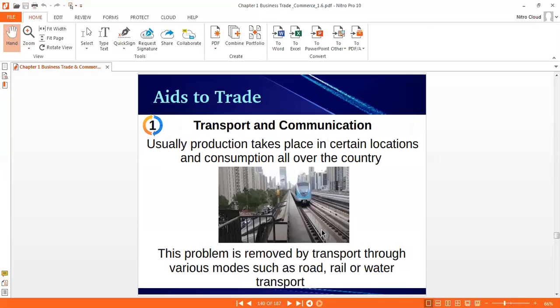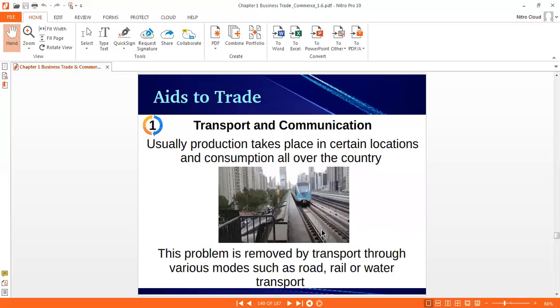Okay, now see how transportation and communication help trade. Usually production takes place in a certain location and consumption all over the country. So this problem is removed by transportation through various modes such as road, rail, or water transport.